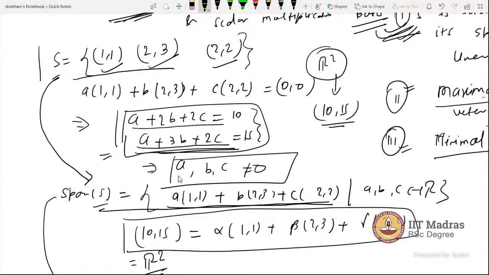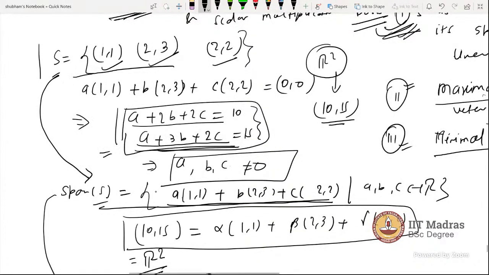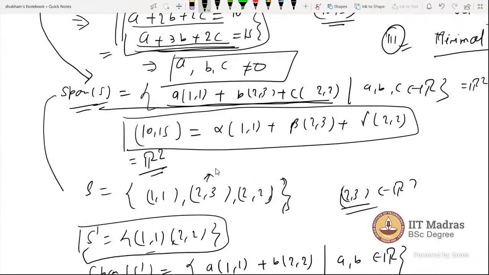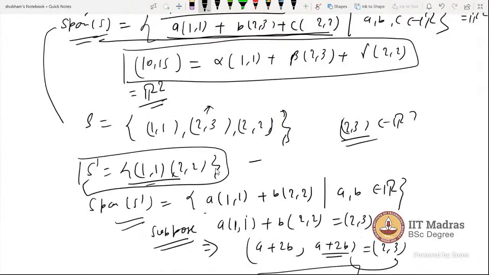One thing we missed here, I only want to tell you. Till here we know that span of S is the whole R2, which is exactly R2. But when we took a subset S prime of S, we got that the span of this S prime is not equal to R2.